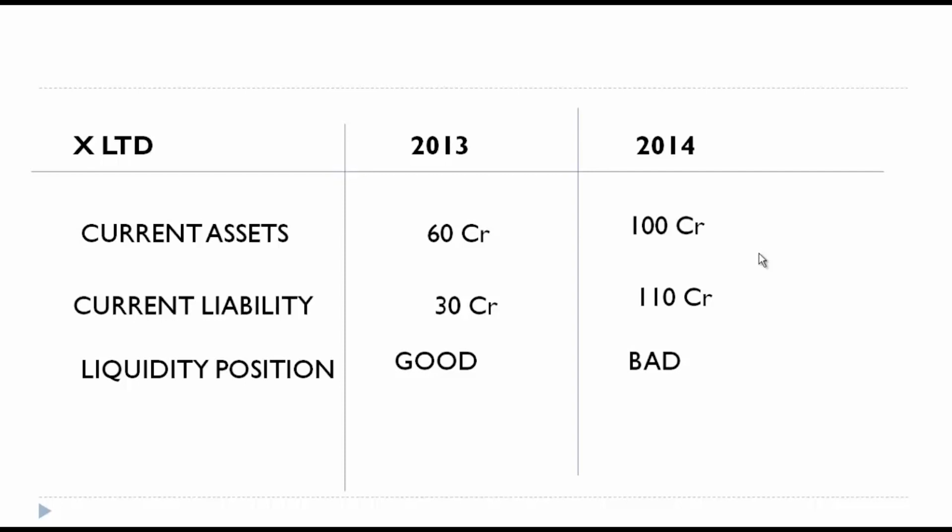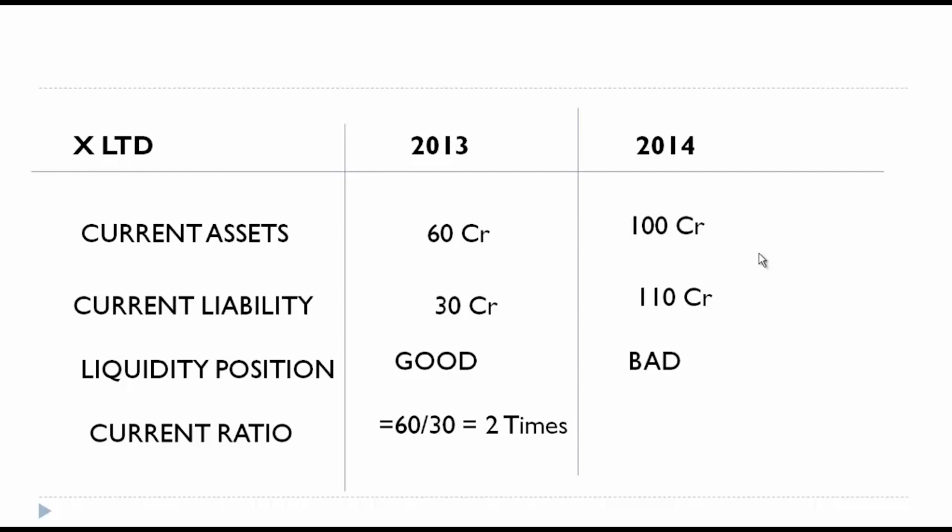So we have established a relationship between the two numbers, current assets and current liability, and we were able to understand their liquidity position. This can also be understood by way of ratio, what is known as current ratio. So how have we understood the liquidity position? By seeing whether current asset is greater than the current liability. If current assets is greater than current liability, then when you divide current asset by current liability, that would give you a number greater than 1. If it is greater than 1, you have higher current assets. If it is less than 1, you have lower current assets.